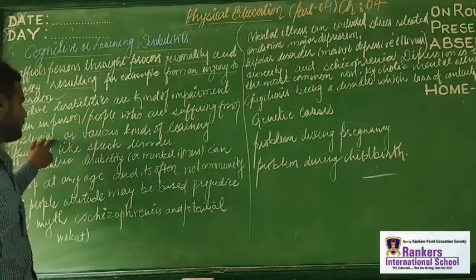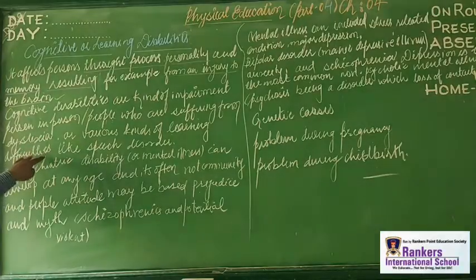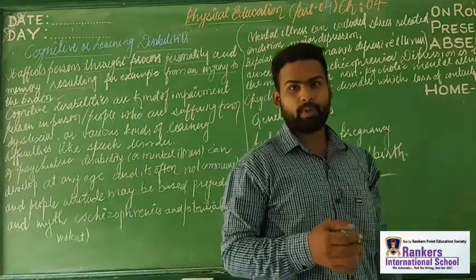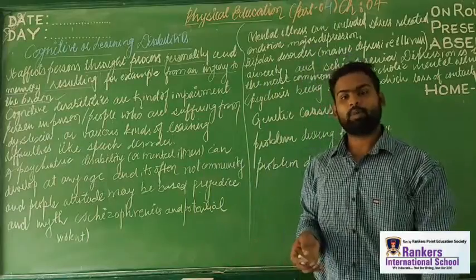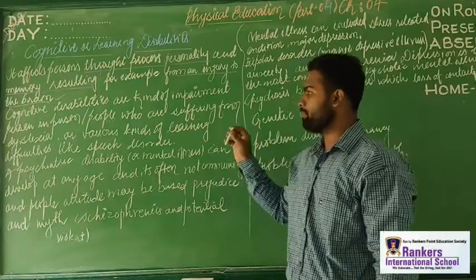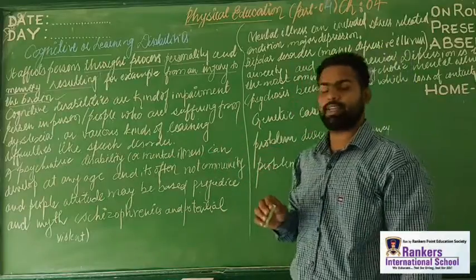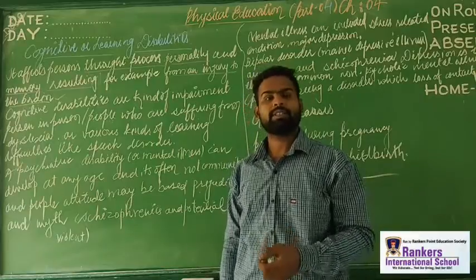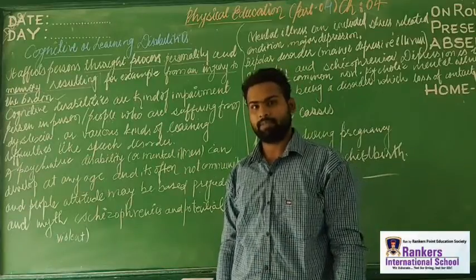So cognitive disabilities are a kind of impairment in which a person or people are suffering from dyslexia or various kinds of learning difficulties like speech disorder. So when a person has a problem in thinking, a problem in speech, that is impairment, the person is suffering from dyslexia. So if anyone is suffering from dyslexia, it may lead to cognitive disability, right?